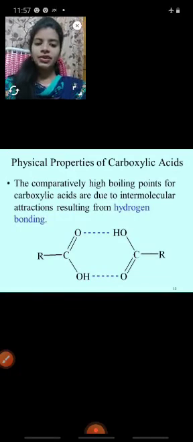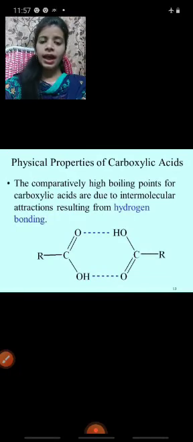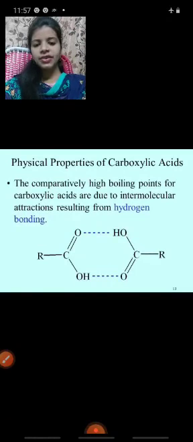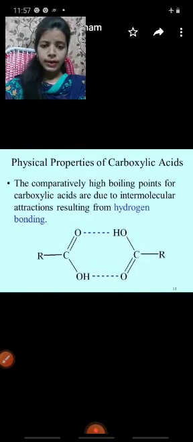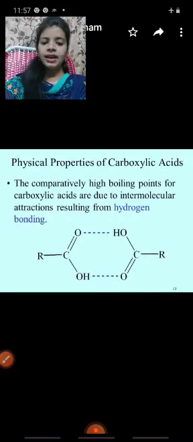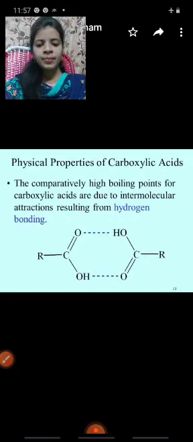What is the definition of hydrogen bonding? It is a weak bond between two molecules resulting from an electrostatic attraction between a proton in one molecule and an electronegative atom in the other. This is the definition of hydrogen bonds. There are two types: intermolecular hydrogen bonding and intramolecular hydrogen bonding.